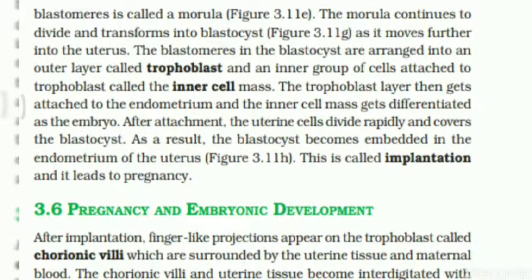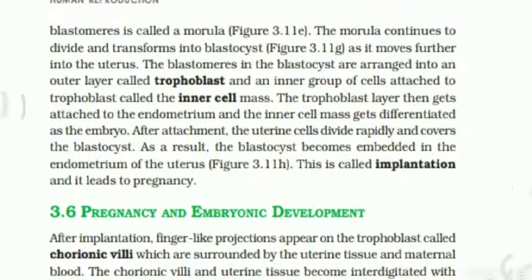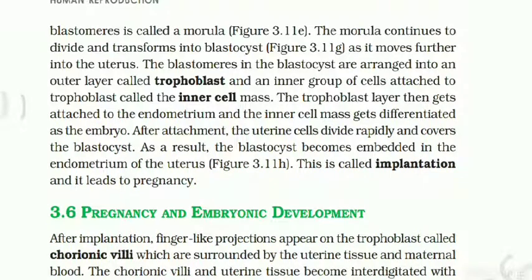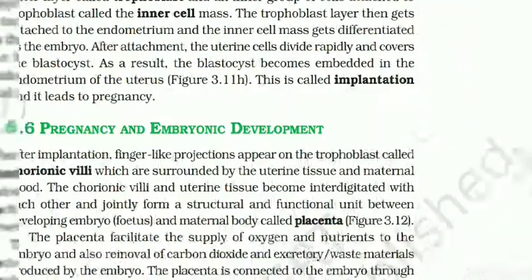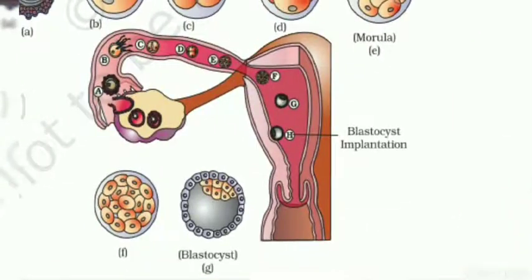the blastomeres in the blastocyst are arranged into an outer layer called trophoblast, and an inner group of cells attached to the trophoblast called inner cell mass. So the trophoblast layer then gets attached to the endometrium, and the inner cell mass gets differentiated as the embryo. After attachment, the uterine cells divide rapidly and cover the blastocyst. As a result, the blastocyst becomes embedded in the endometrium of the uterus. This is called implantation. That is figure 3.11, this diagram.